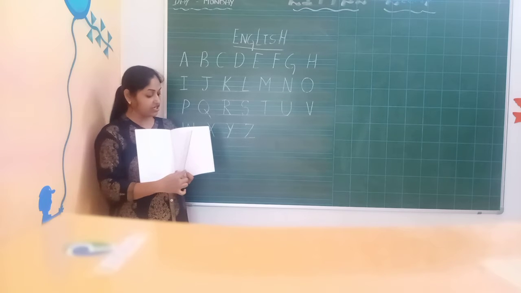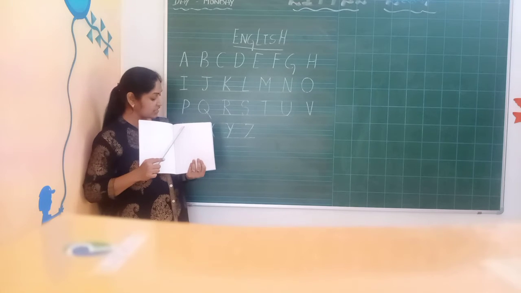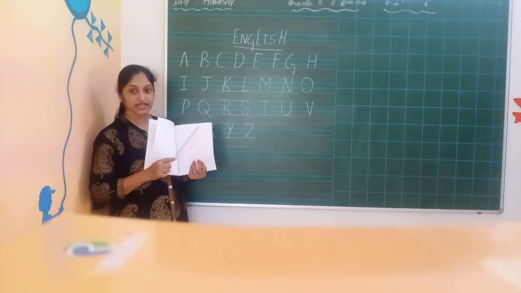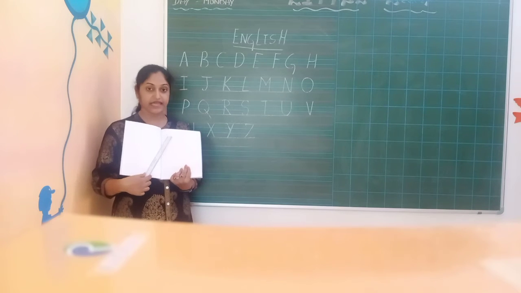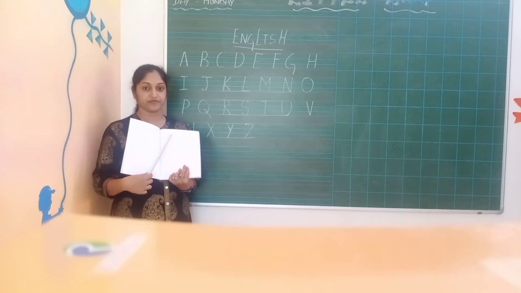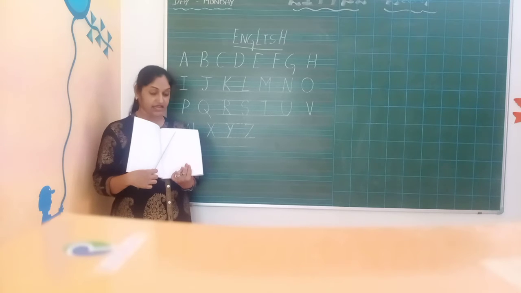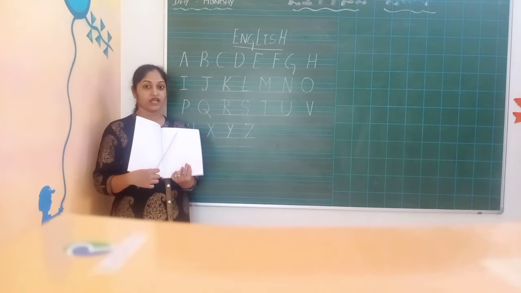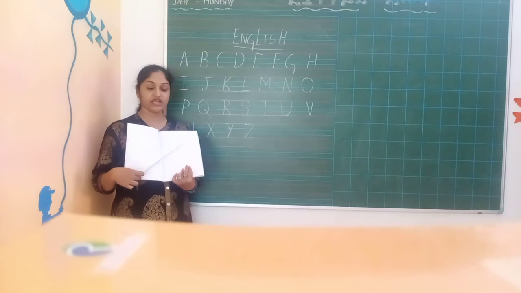Then what you have to write here? Write A to Z as the heading. And you start from the first A. You write the letter A. Then leave one finger space. Okay. Write the next letter B. Then leave one finger space. Write the letter C. Like that, you have to write from A to Z. Okay, write it neatly.